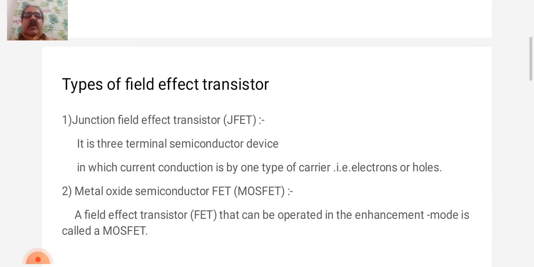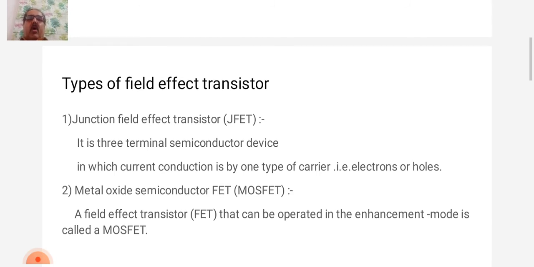A junction field effect transistor is a three-terminal semiconductor device in which current conduction is by one type of carrier, that is electron or holes. The JFET was developed at about the same time as a transistor, but it came into general use only from the year 1960.